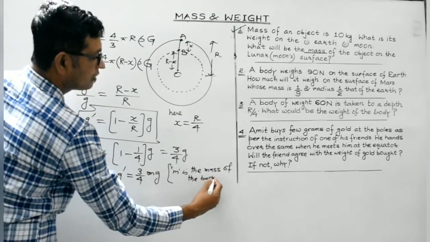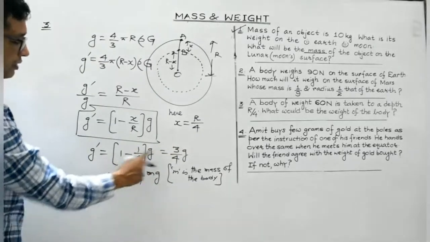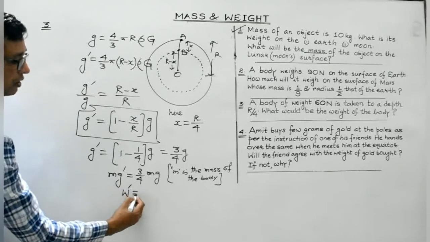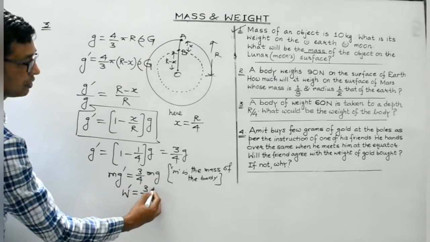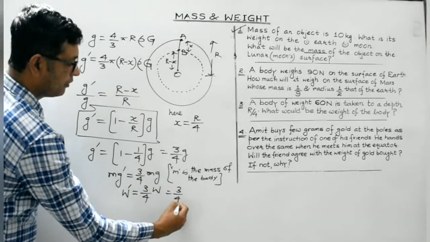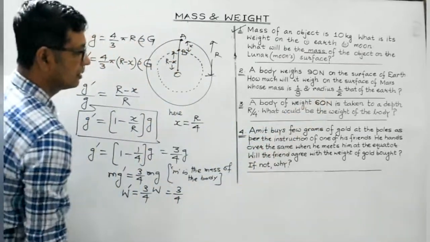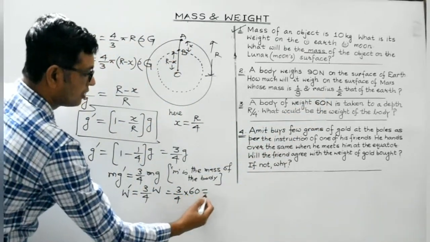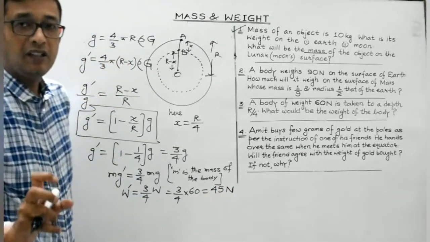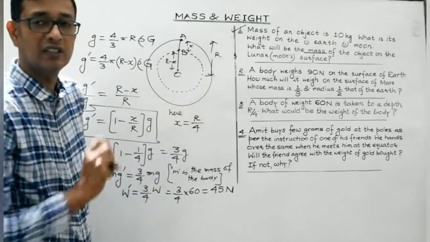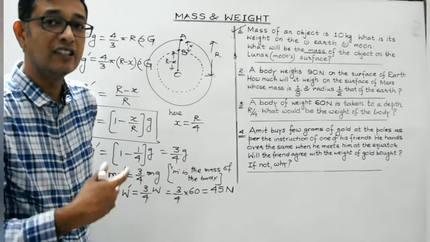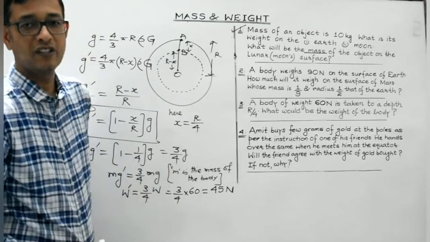So what I have done is I multiplied both sides of this equation by small m. So mg dash becomes the weight of the body, and 3 by 4 becomes the weight of the body on the earth's surface. So it is 3 by 4 of the weight of the body on the earth's surface. That is 60, so what do you get? 45 Newton. So when a body which weighs 60 Newton on the earth's surface is taken to a depth r by 4, then its weight will get reduced. It will reduce to 45 Newton.